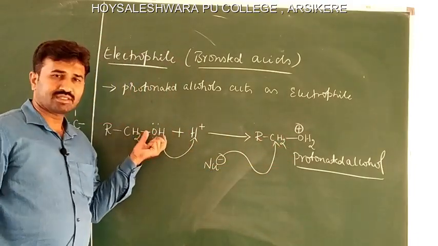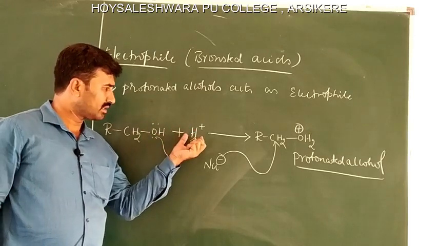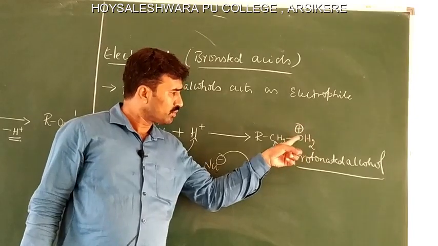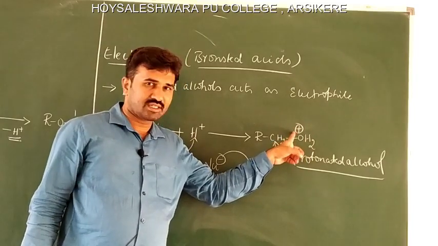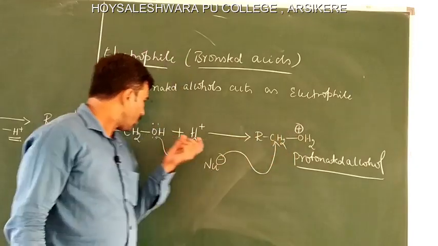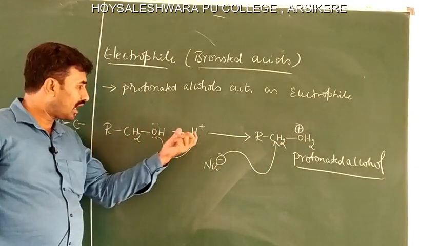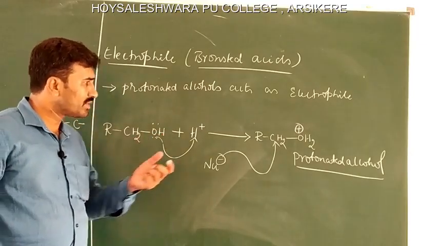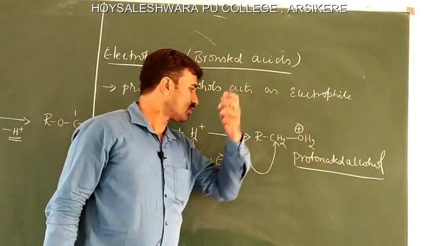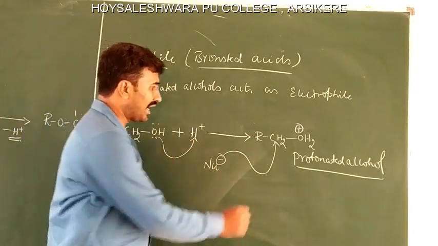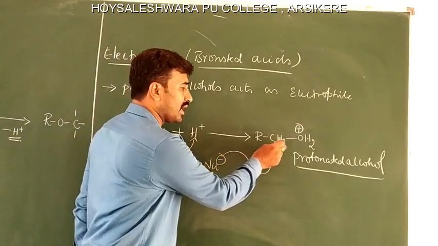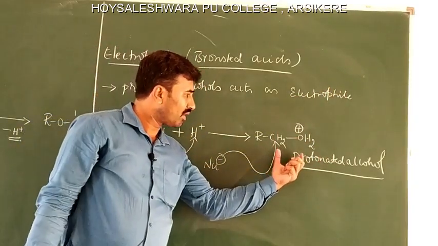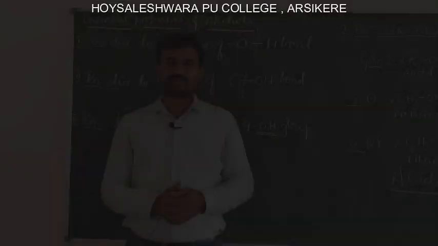Now, this hydroxyl group upon attacking this H plus ion, that is a proton, will be converted into OH2, with a positive charge on this oxygen atom. So, the hydroxyl group is a bad leaving group. After protonation of this hydroxyl group, the OH group is converted into a good leaving group. Therefore, the nucleophile attacks this electrophilic carbon and the OH2, that is H2O, leaves. This protonated alcohol acts as an electrophile.